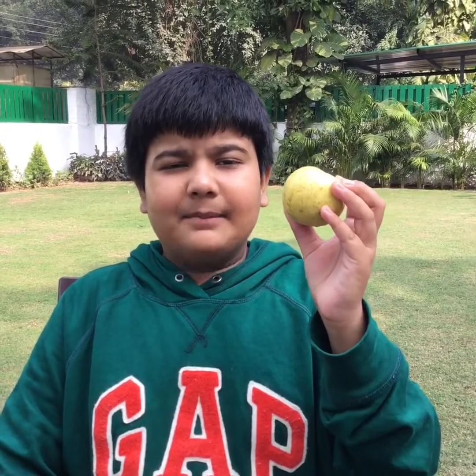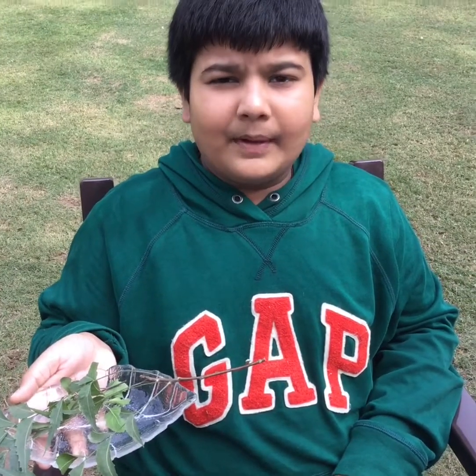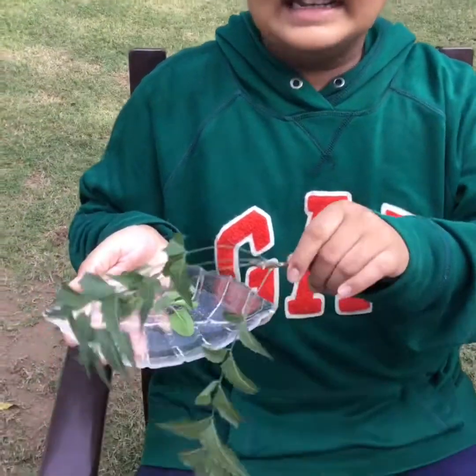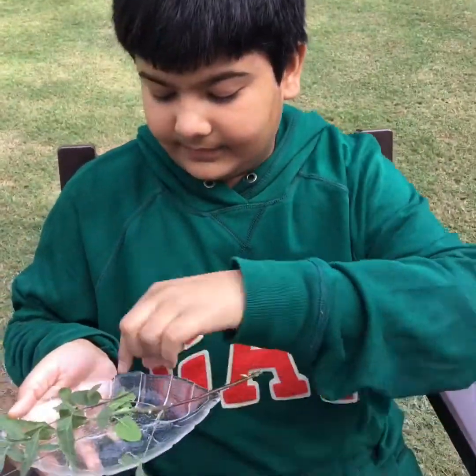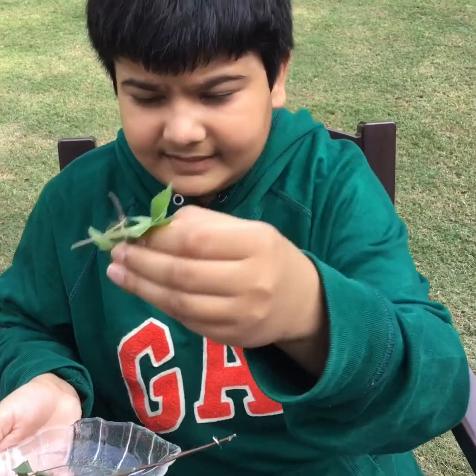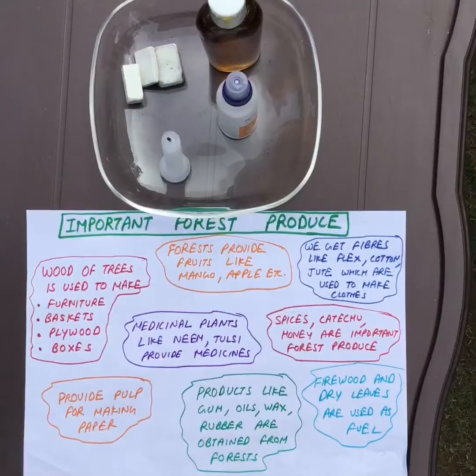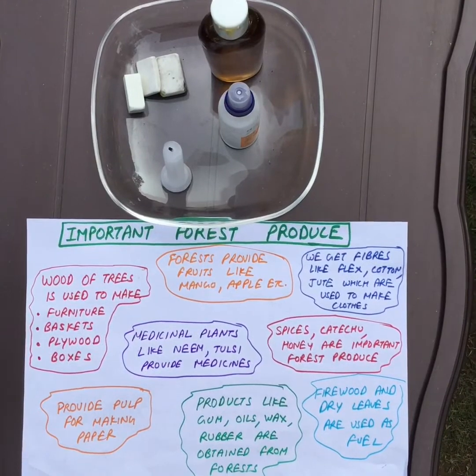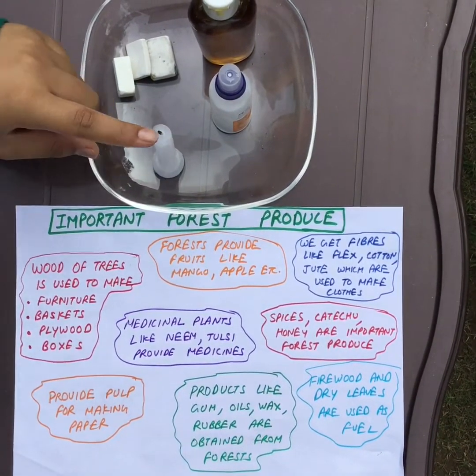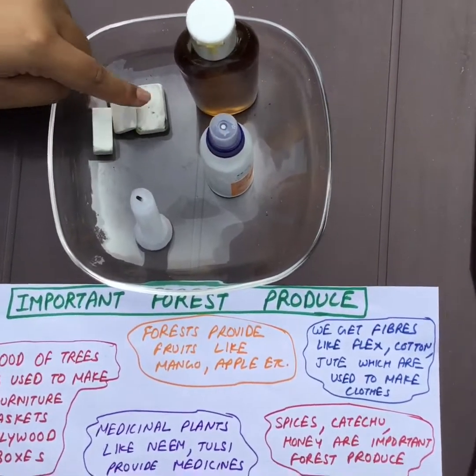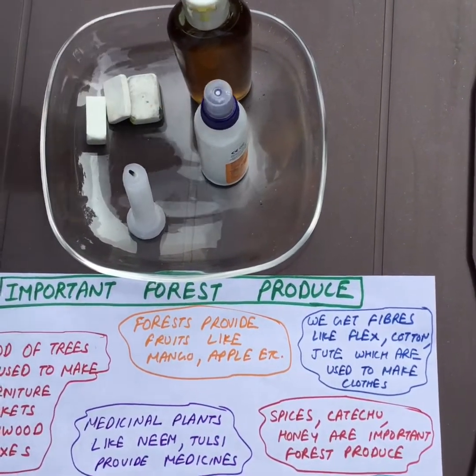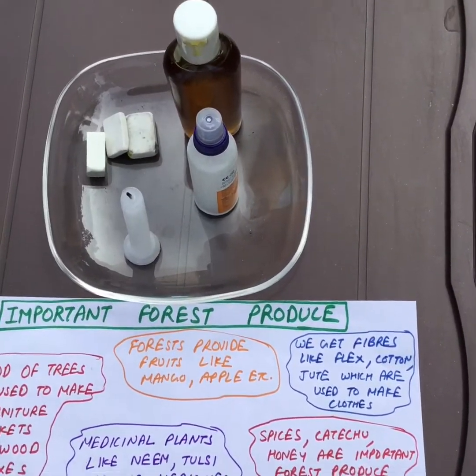Trees provide us many tasty fruits like apple, chiku, guava, and many more. Trees provide us medicines like neem, tulsi, and many more. Trees provide us many things like wax, rubber, gum, oils, and other things.